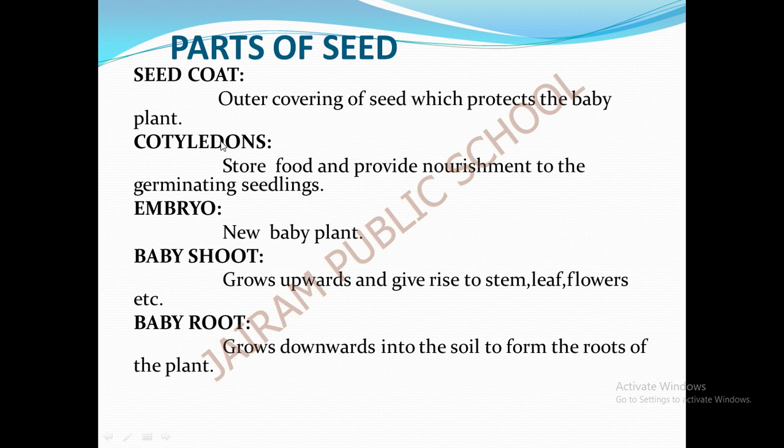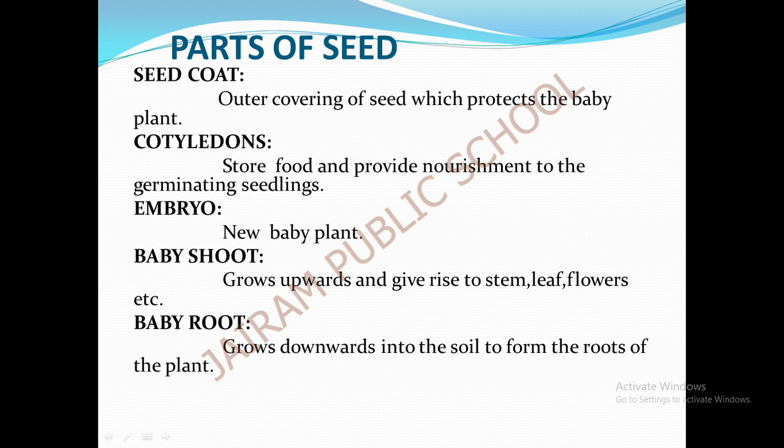The work of the cotyledon is to store food and provide nourishment to the germinating seedlings. Embryo is the baby plant between the cotyledons, so the baby plant grows between the cotyledons. Then the baby shoot and the baby root.